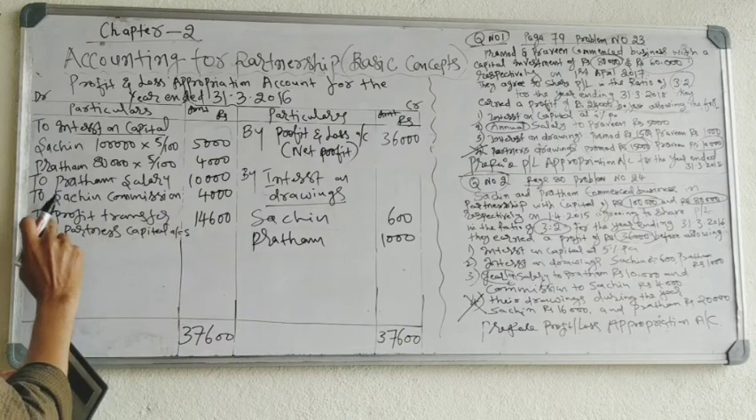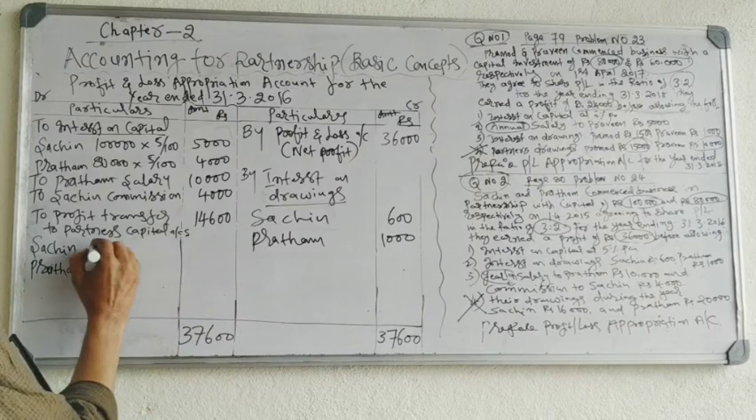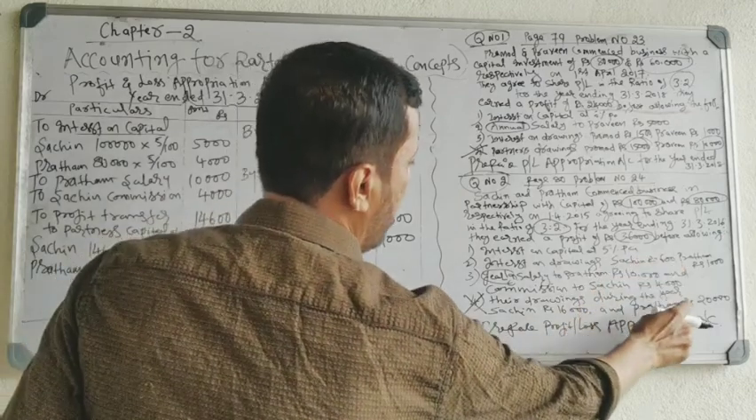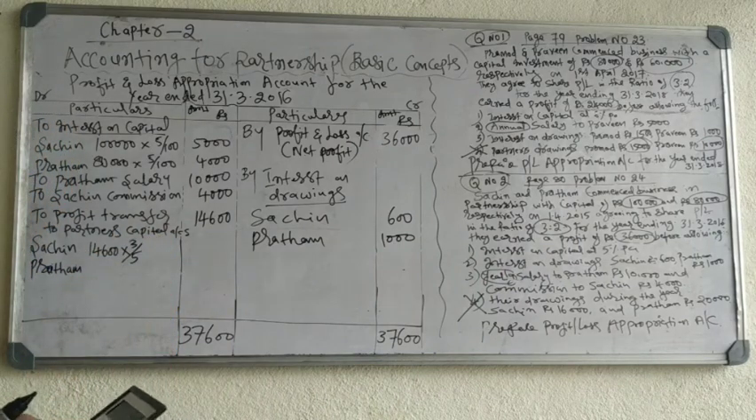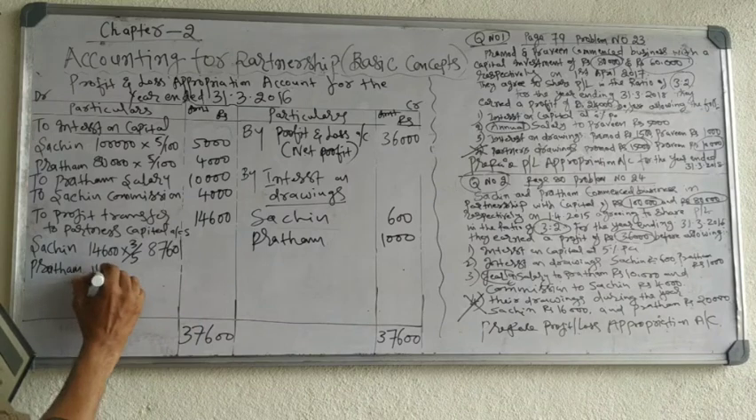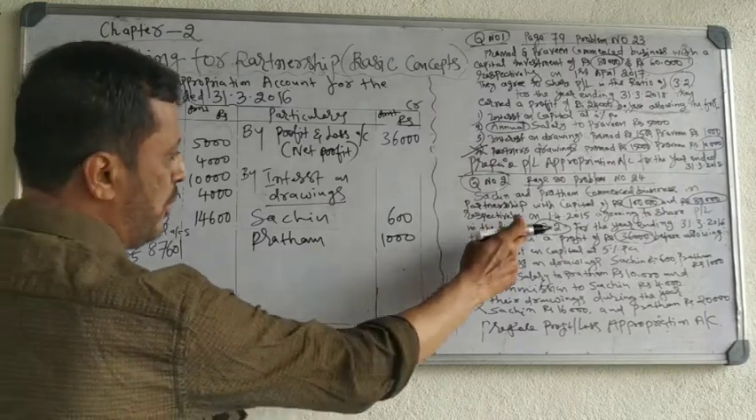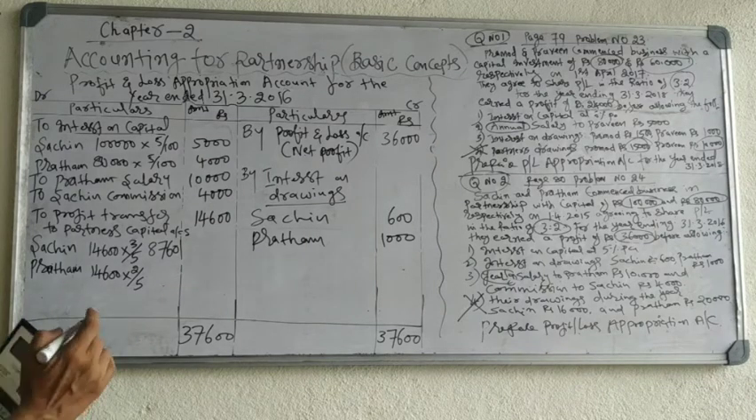I have written the entry to transfer profit to the partners' capital accounts. 14,600. How will you divide? Sachin's ratio is 3, total ratio is 5. 14,600 divided by 5 into 3 is 8,760. Pratham, 14,600 you are dividing, Pratham's ratio is 2, total ratio is 5. 14,600 divided by 5 into 2 is 5,840.